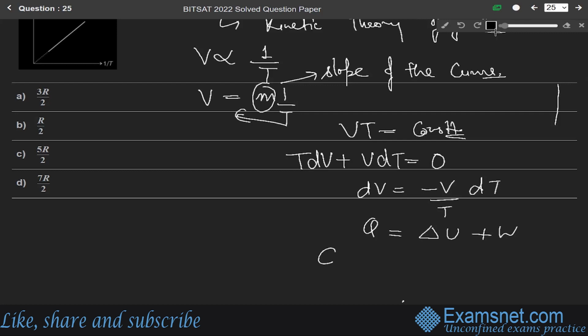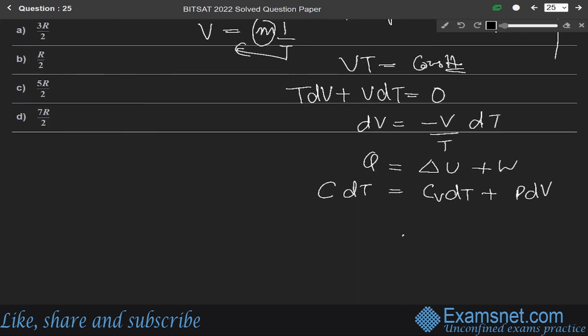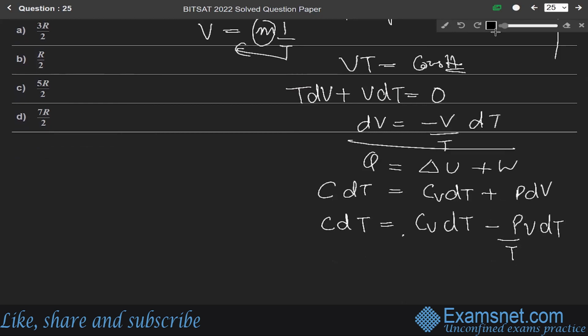Okay, this Q we write as C dT, and the internal energy as Cv dT, plus W, meaning P dV. So here we write C dT equals Cv dT, and in terms of P dV we are writing minus P over T into V dT. In terms of dV we are writing minus V over T into dT, and this is the same as the above equation.